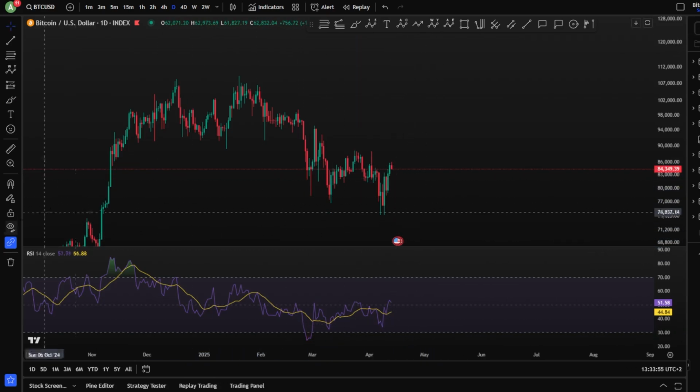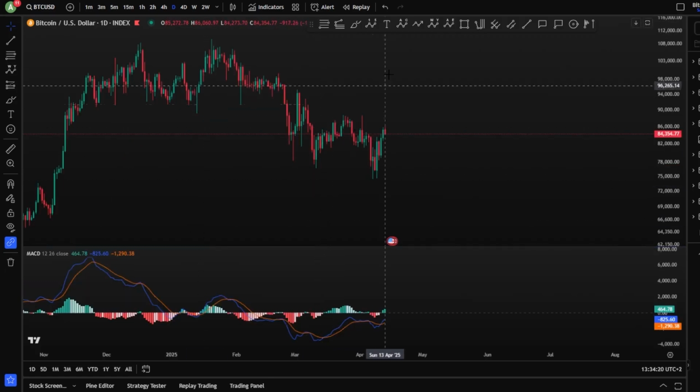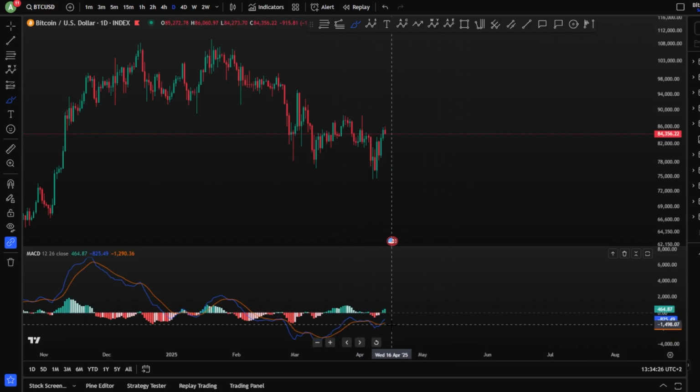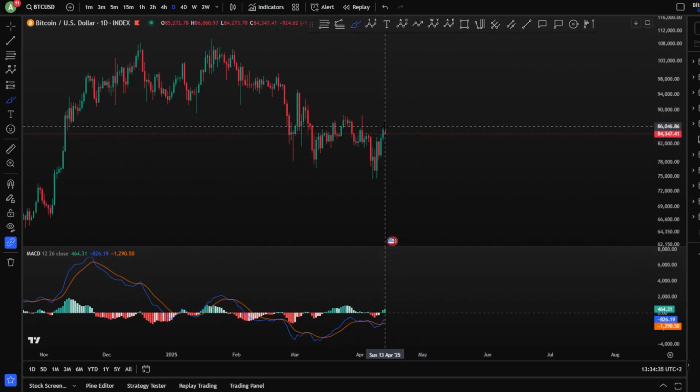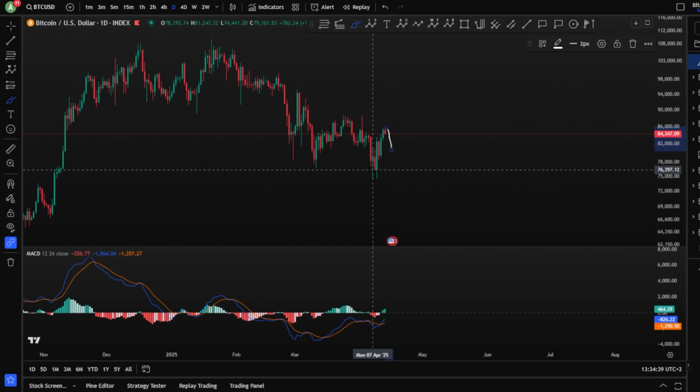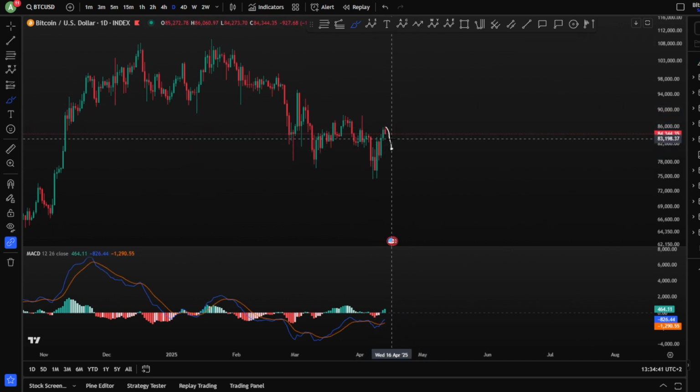Now, let's take a look at the MACD. On the MACD, the daily chart, we can see a bullish cross here entering under the zero. We're still under the zero, but that doesn't mean that we cannot move toward the upside. The trend can still continue higher, and we can see maybe just 1 or 2 daily candles to finish an A, B, and a C and move toward the upside.